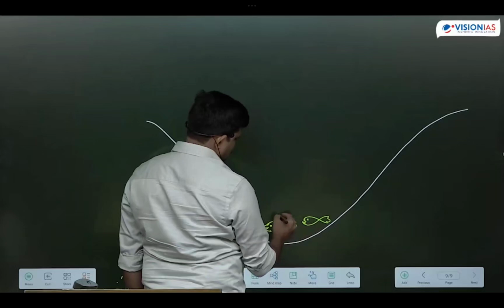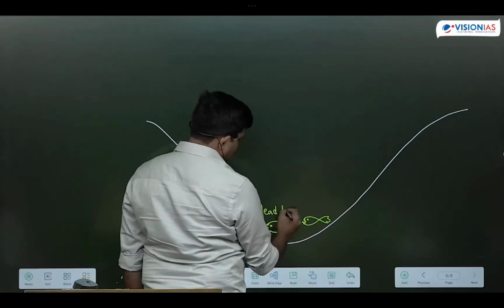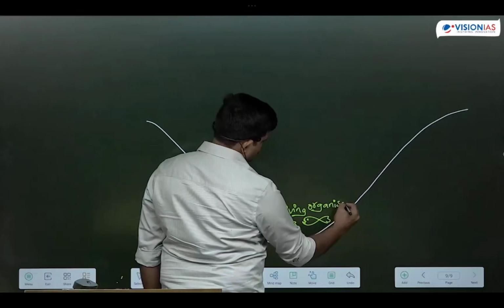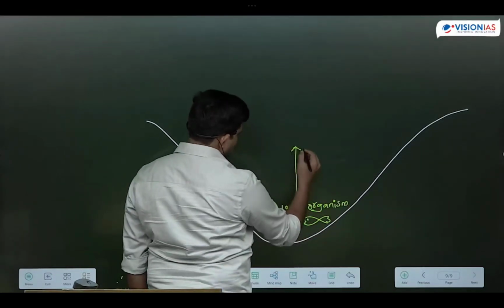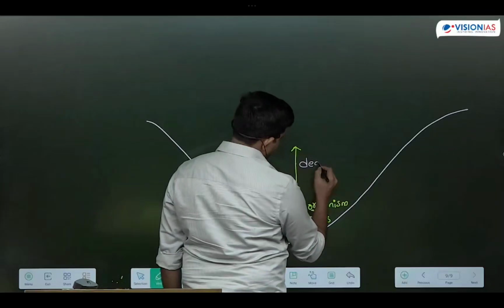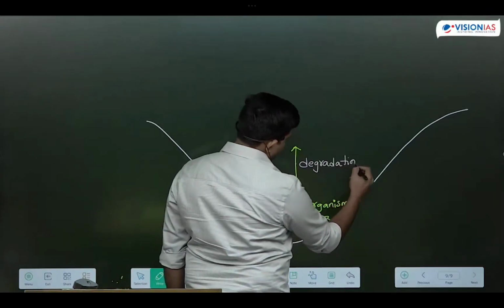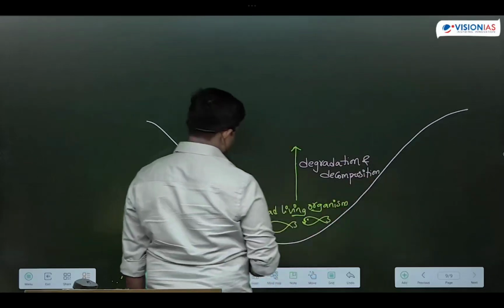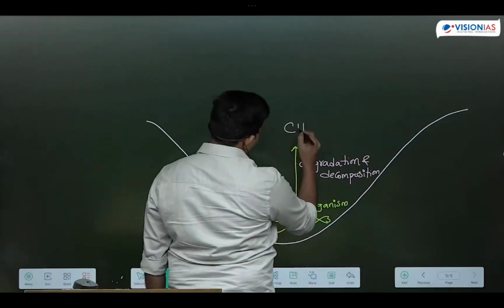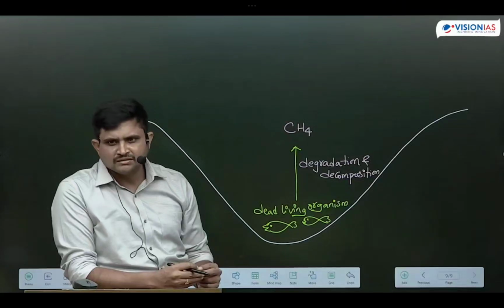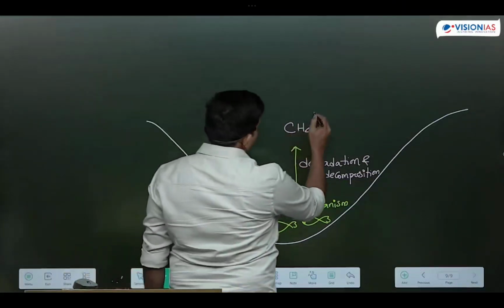Now see these dead living organisms. With the death of living organisms, what happens? Any living organism will undergo degradation and decomposition. As part of degradation and decomposition, what will be released? Any degradation and decomposition results in the release of two types of gases: carbon dioxide and methane. Copy simultaneously.